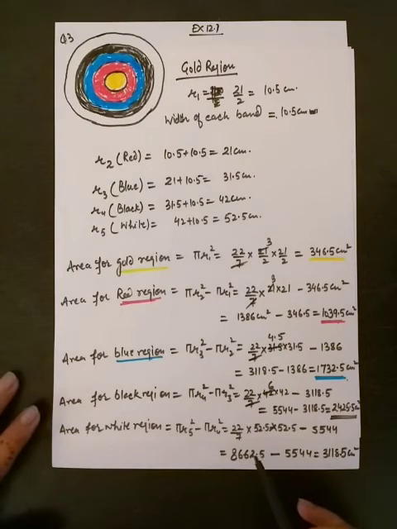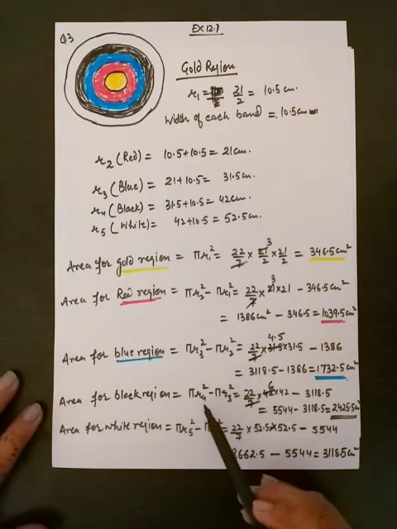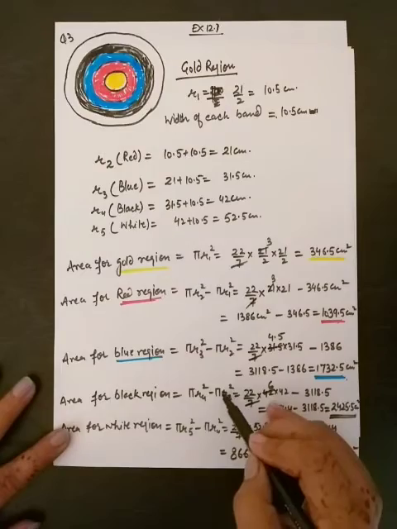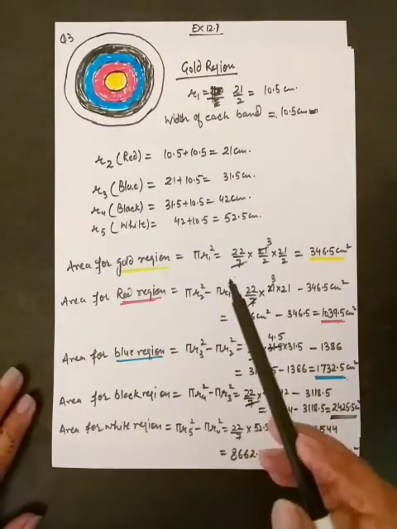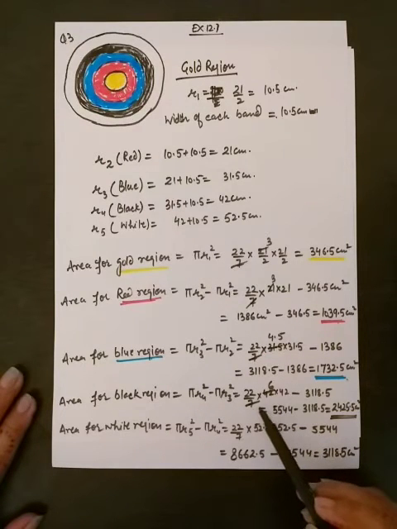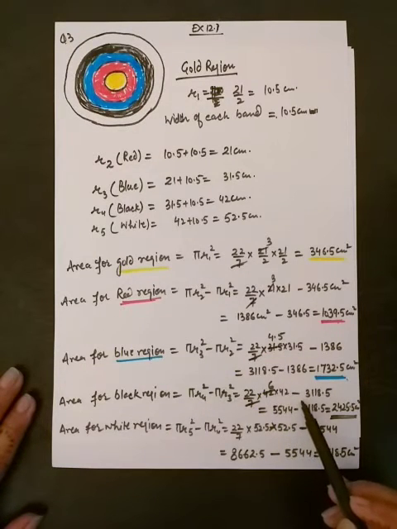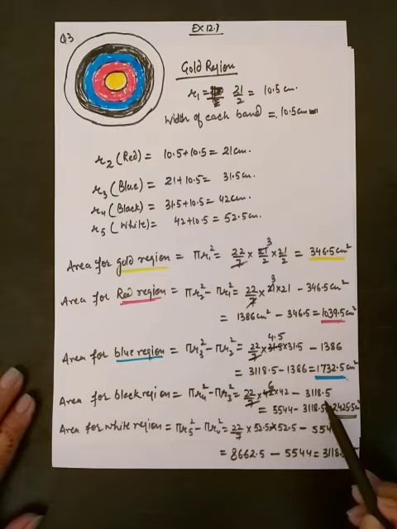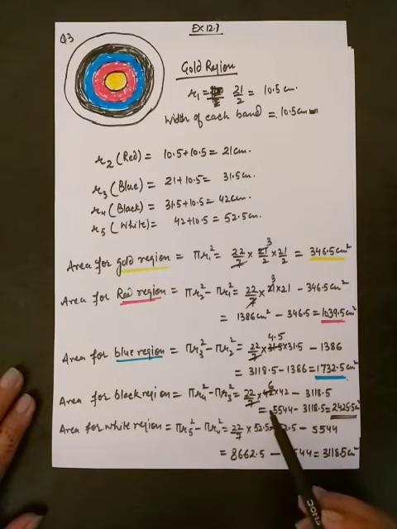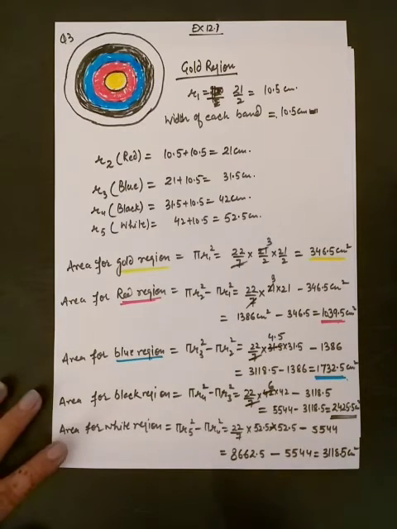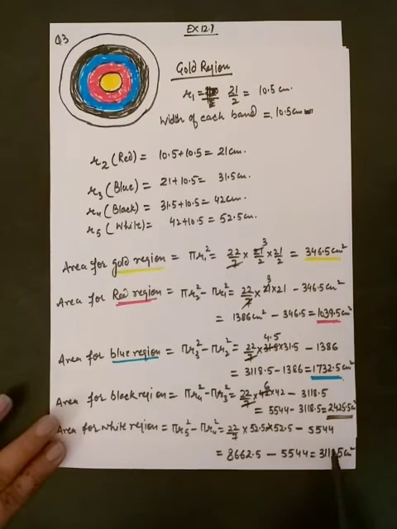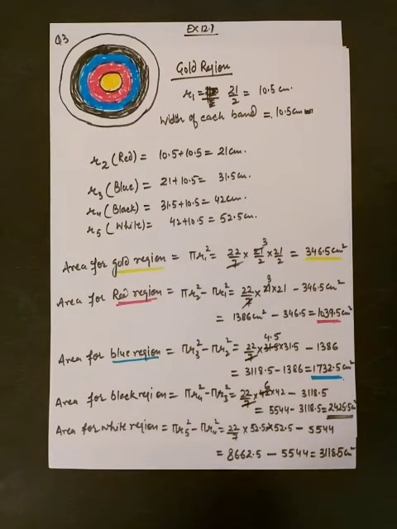Similarly, area for black region will be pi r4 square minus pi r3 square. Now radius fourth, that is for black region, is 42. So 22 by 7 into 42 minus 3118.5 centimeter square, and we get it as 2425.5 centimeter square. Similarly, we can find the area for white region, and radius for the white region is 52.5.